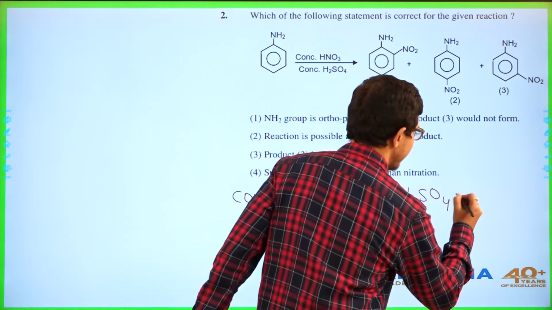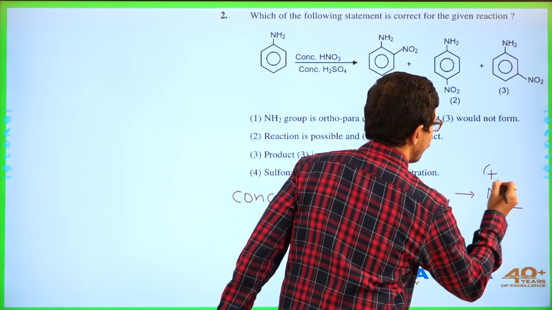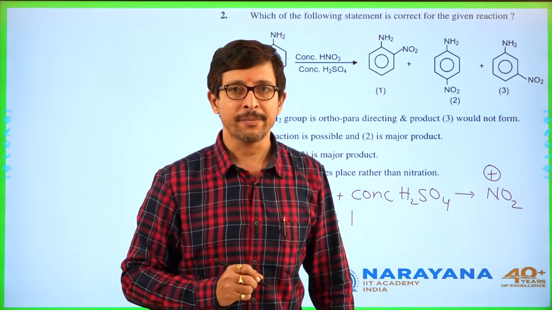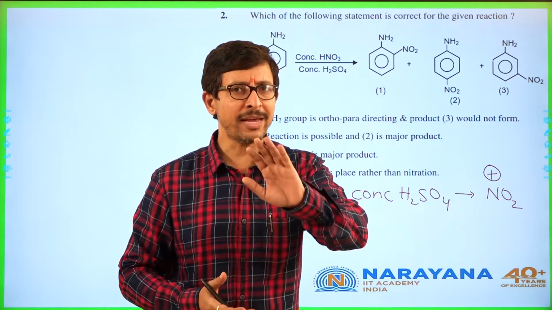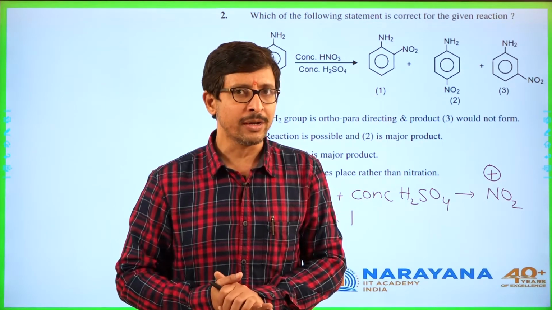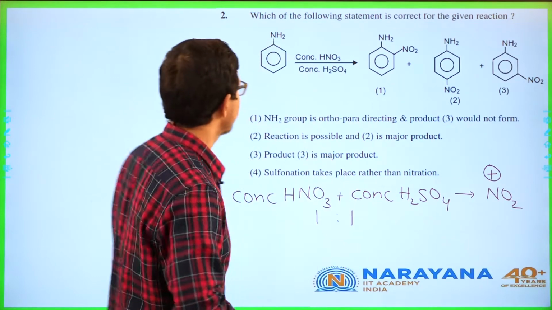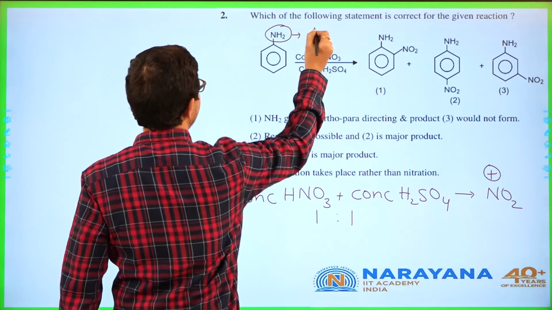It results in generation of the electrophile NO2 plus, which is called the nitronium ion. Since the solution is acidic, H plus which is produced will attack the NH2 group, converting that NH2 group into NH3 plus.